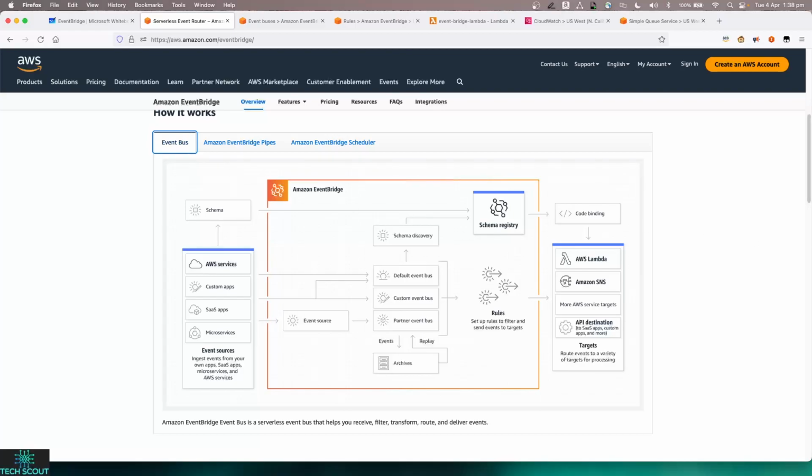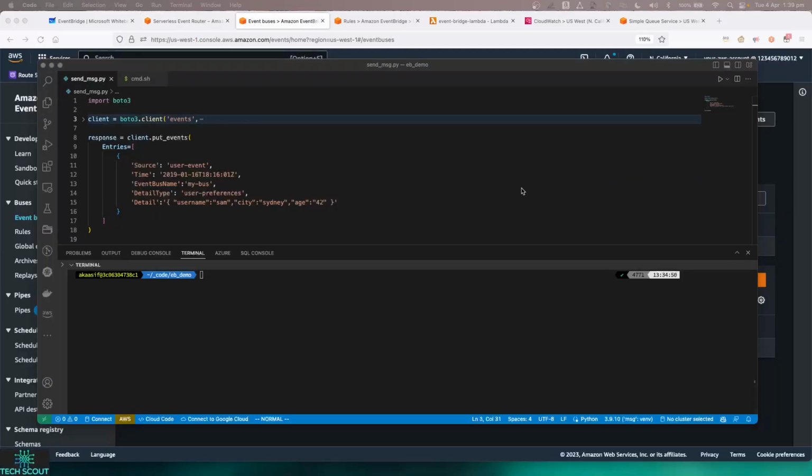On the Python code side, as I said, I have a Python client. I'm just using simple Boto, and this is the schema. Because I'm sending a custom event, I use the defined schema from EventBridge, which EventBridge accepts, and then I provide my details in the data format over here.